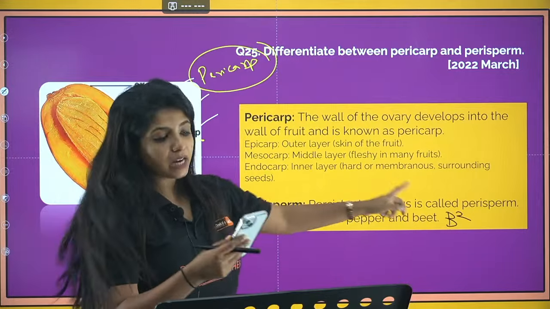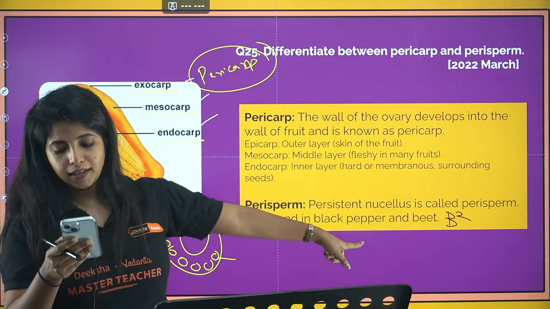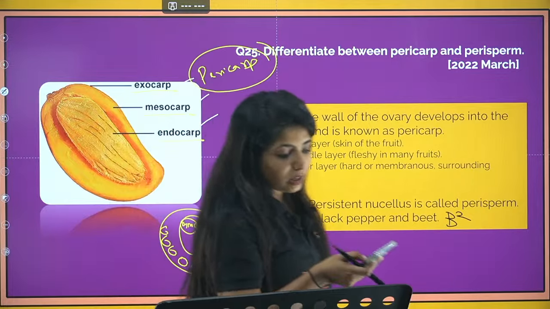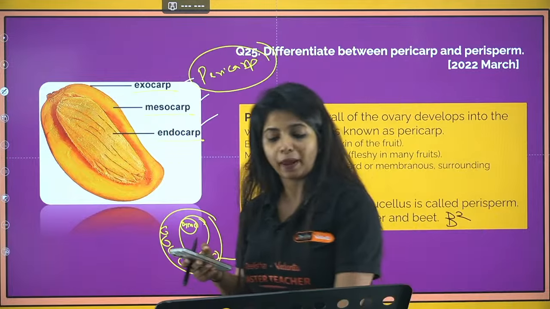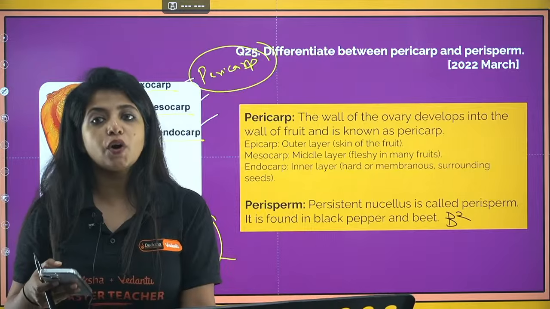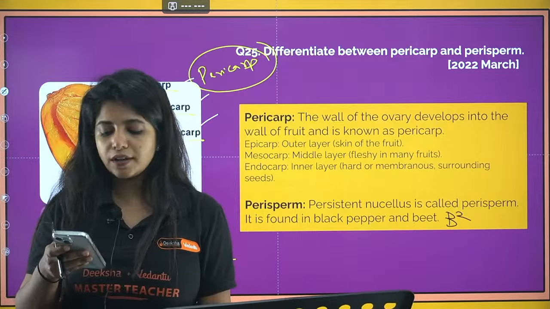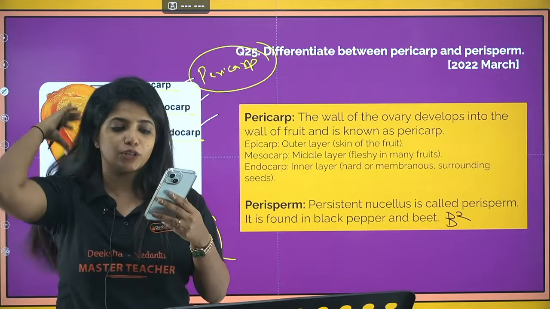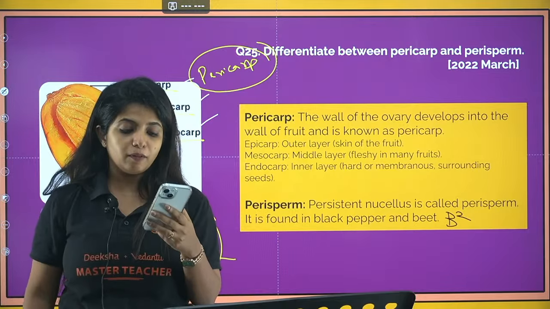So black pepper and beet is the answer for this. Okay. Ma'am, this video will help me get 50 plus. So all the questions in this video, if at all you practice, my dear child, I am pretty sure you're going to score really great marks, because obviously the concepts would be repeated. It's not like they will bring out some new concepts out there, right? So they will be following the old concept.